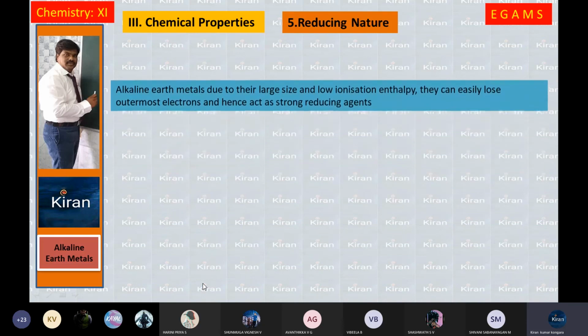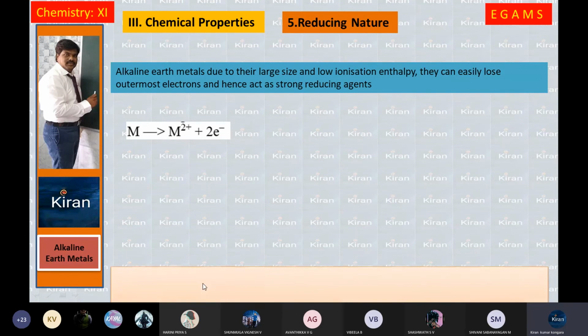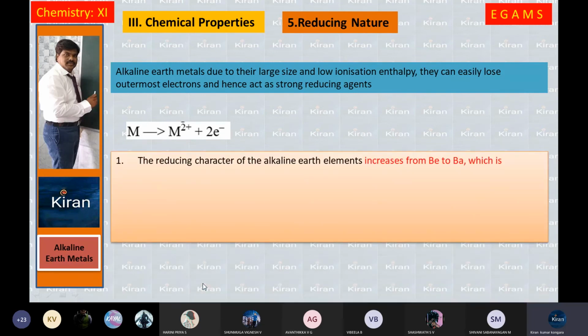All alkaline earth metals, due to their large size and low ionization enthalpy, can easily lose their outermost electrons and hence act as strong reducing agents. They are electron donors. When M donates electrons, M2+ is formed. The reducing character of alkaline earth metals increases from beryllium to barium, which is evident from the value of their oxidation potential, which increases from beryllium to barium.